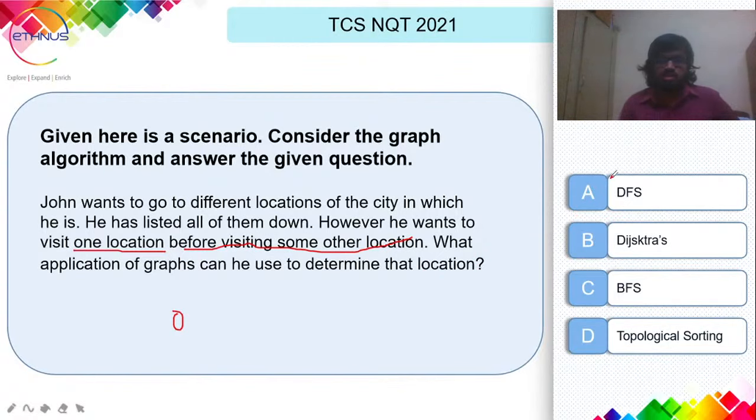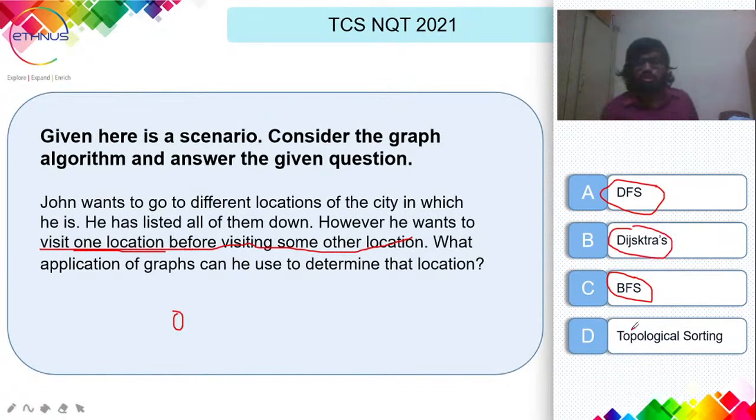Here you can see, if we try to decode this question, DFS and BFS both are used to traverse graphs. Of course, a graph is not a linear data structure, so we need some kind of traversal to traverse the whole graph. So DFS and BFS are out of the question, because here our main focus is that he has to visit one location before visiting some other location. So Dijkstra's and topological sorting are remaining. Which option can we use? The option is topological sorting, the right answer.